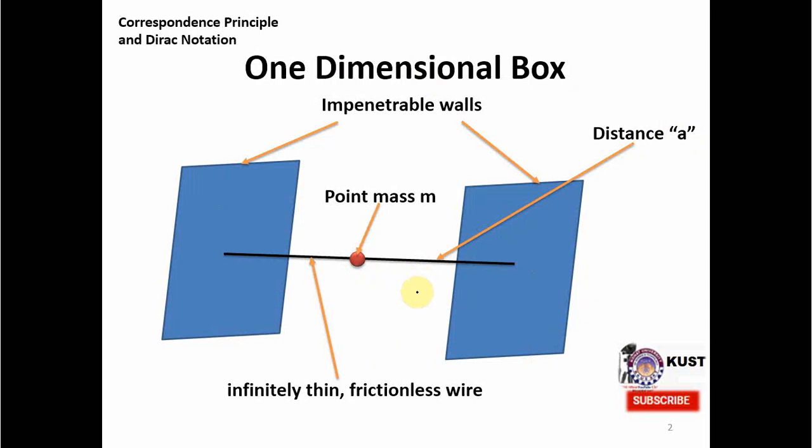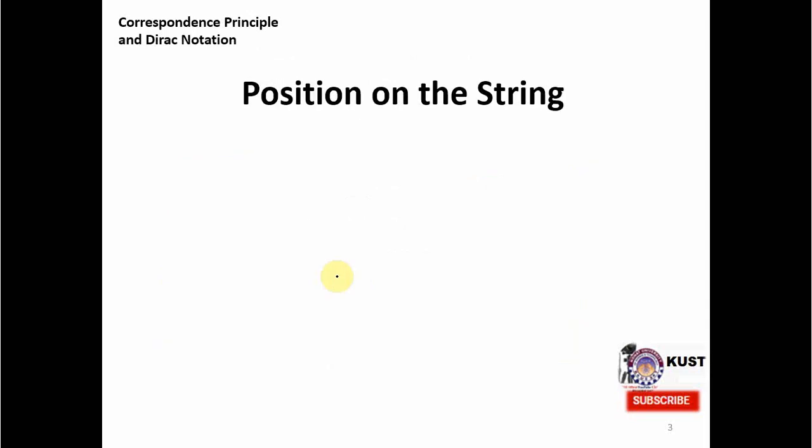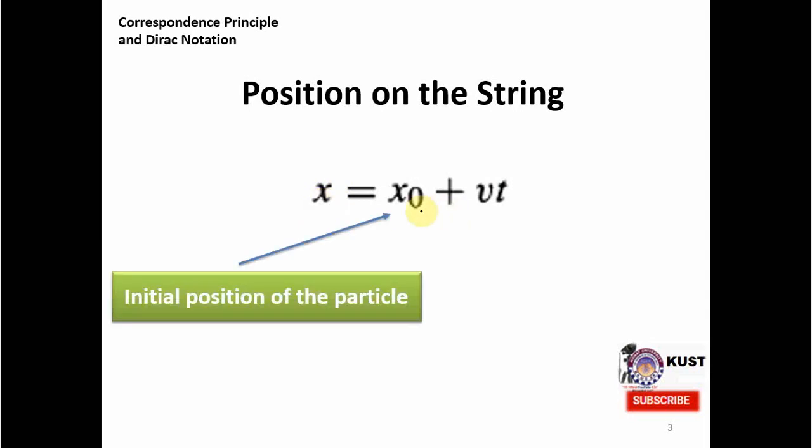So let us consider that the initial position of this point particle is not known to us. So it is moving, but we don't know where it started. In order to make it concrete, this is the equation for the position of this one-dimensional system of this point particle, maybe an electron, and this x is its position at any time, and this x naught is its position at the initial time.